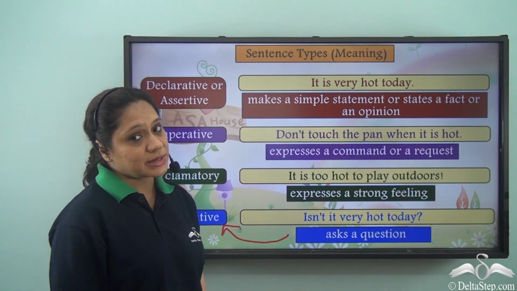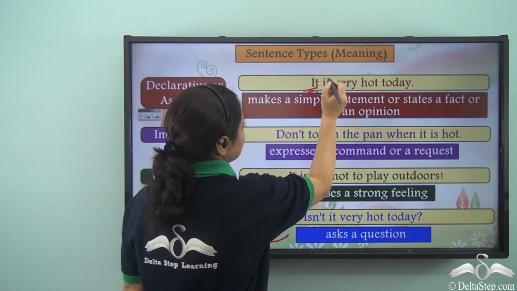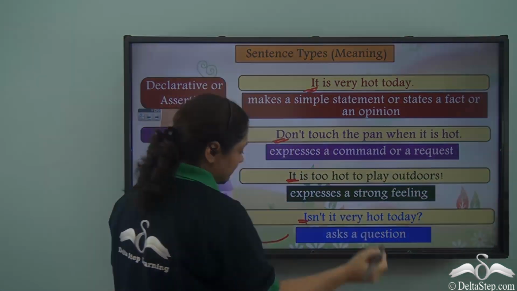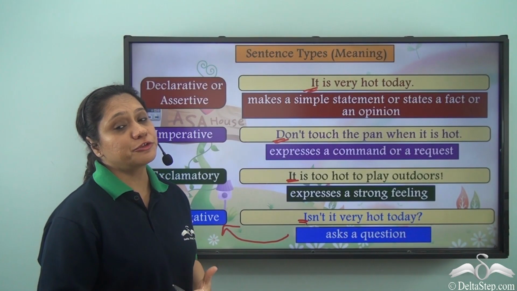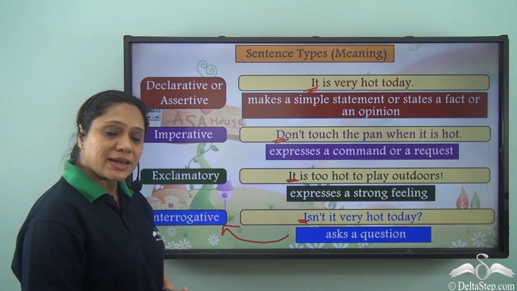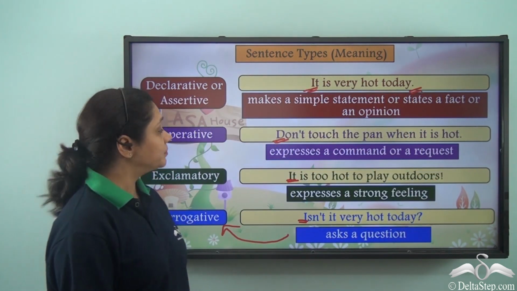Now you will notice that each of these sentences start with a capital letter, but they end with different punctuations. A declarative or assertive sentence always ends with a full stop.